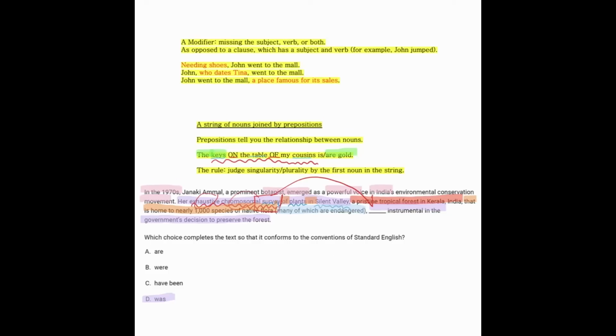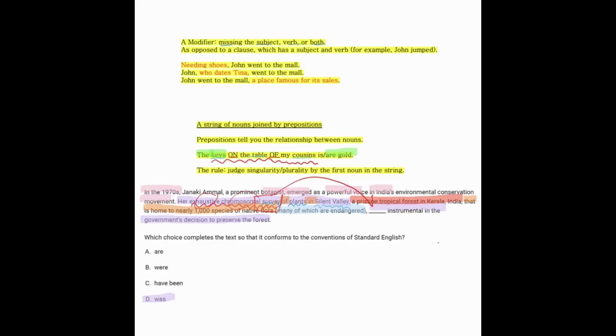and this other part here, these are modifiers. In addition, really, to this. So if you think of the parentheses as well, you have three modifiers. A modifier is something that's missing the subject, the verb, or both. And if it's deleted, the rest of the sentence is okay.